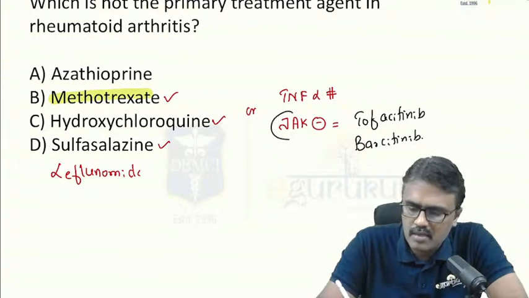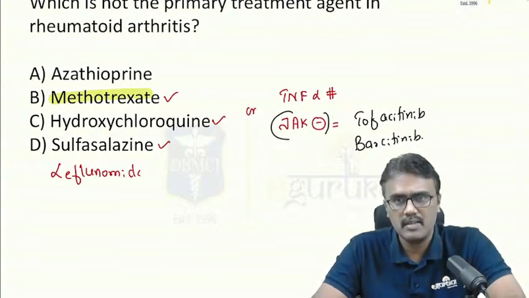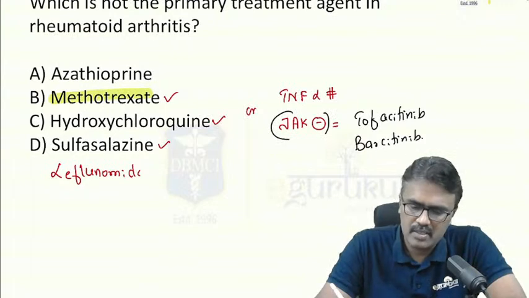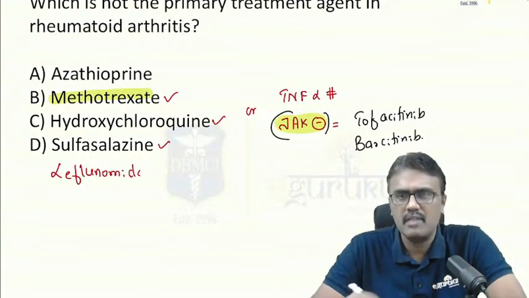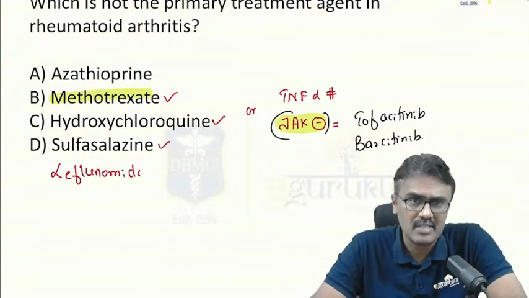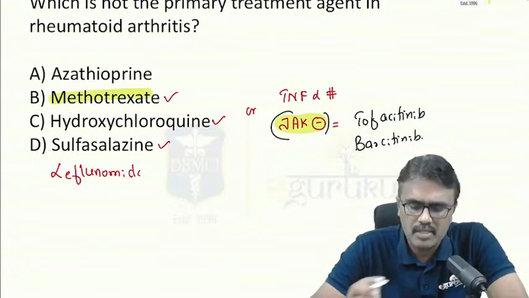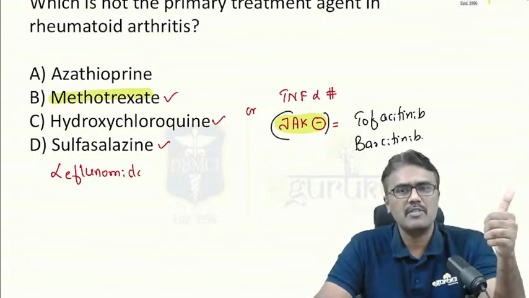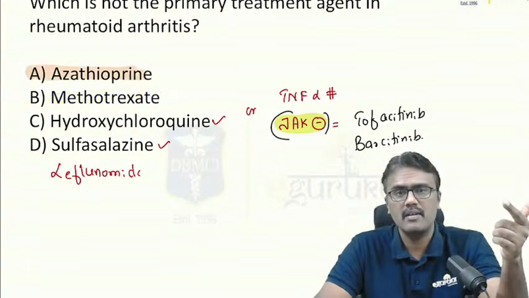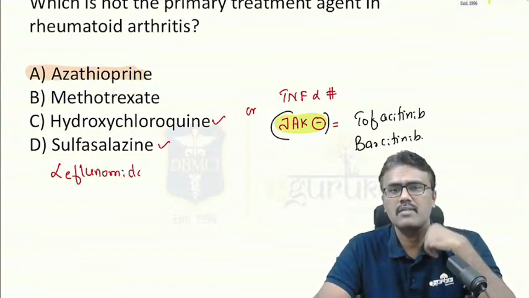These are JAK inhibitors. So they can also be started in this patient because the JAK inhibitors are oral, while TNF alpha blockers are given as injections. Not azathioprine, cyclophosphamide, cyclosporin. Those are the ones which are not asked as first line.